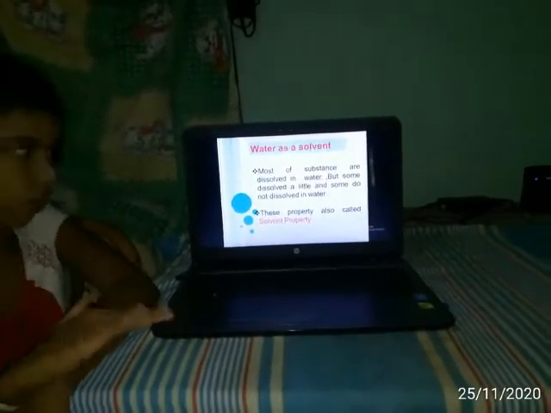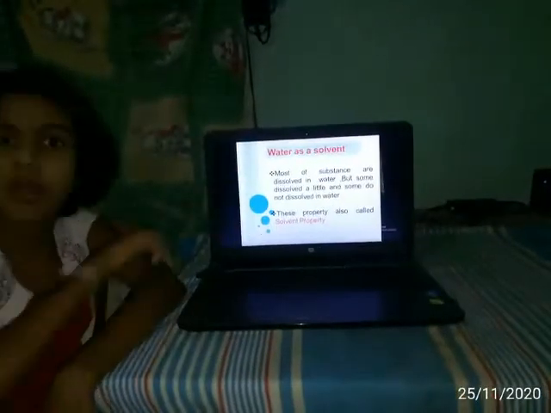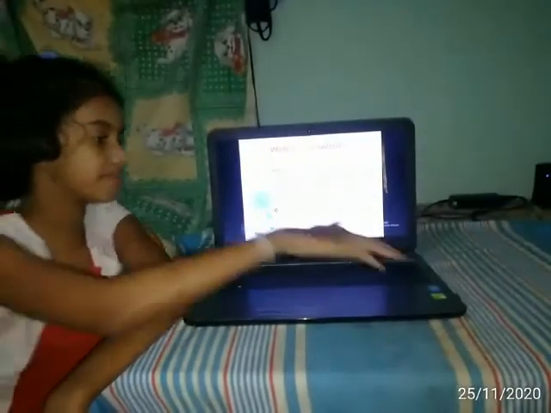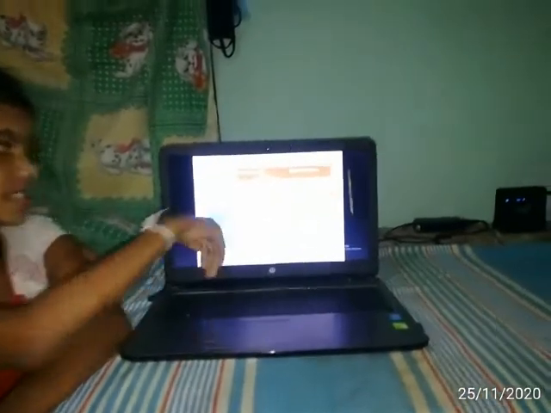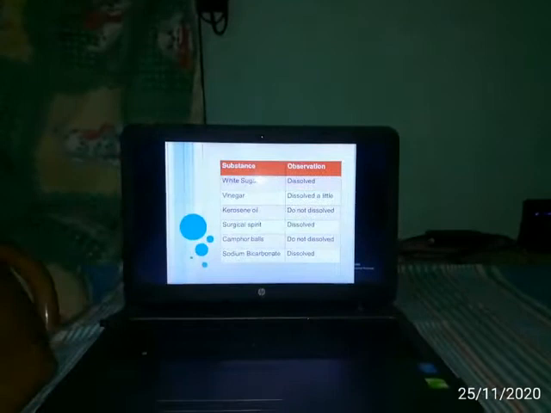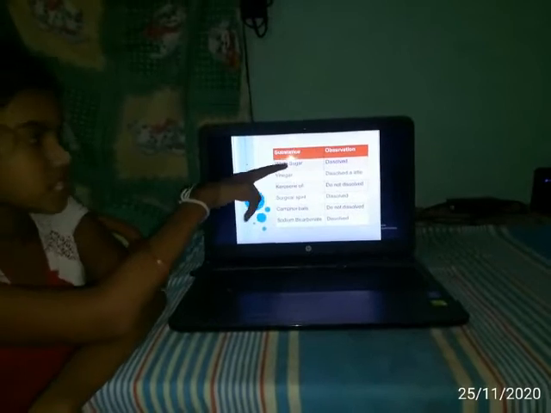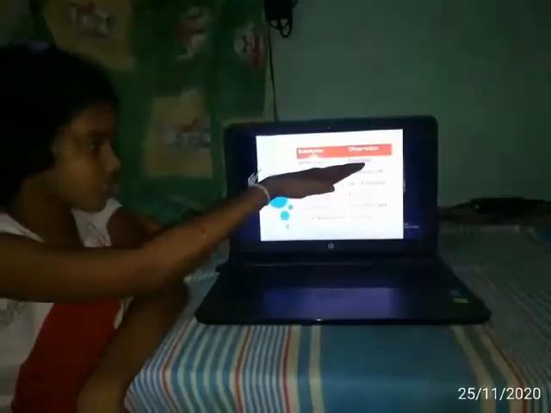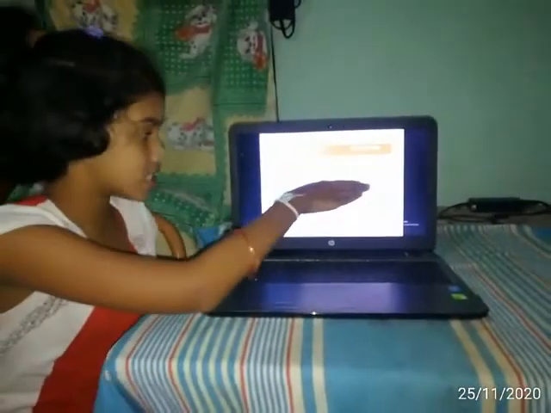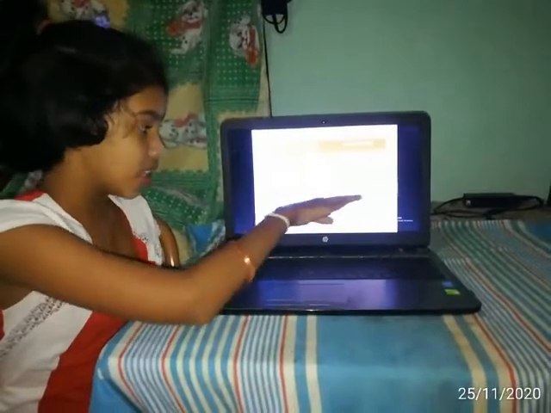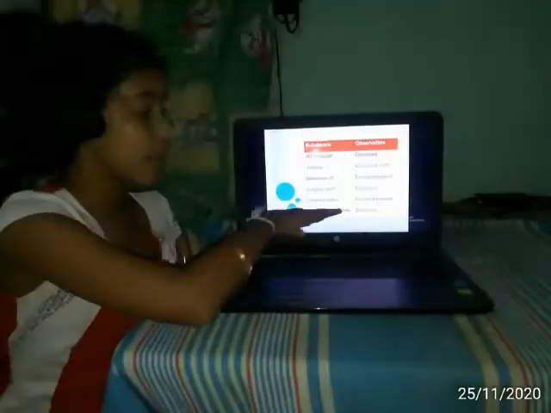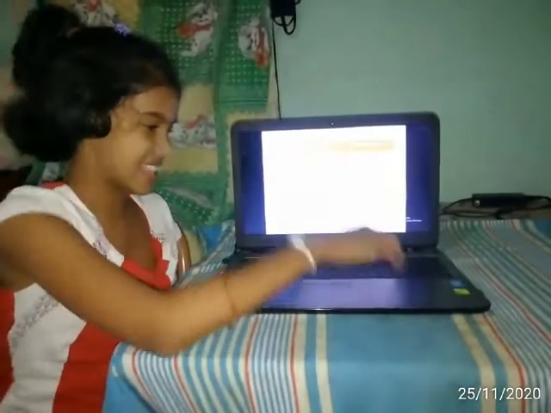Water as the solvent. Most substances dissolve in water, but some dissolve only a little, and some do not dissolve. This type of property is called the solvent property. Substances and observations: I made a small table with 6 substances. First one, white sugar is a dissolved substance. Vinegar is a slightly dissolved substance. Kerosene oil does not dissolve. Surgical spirit dissolves. Camphor does not dissolve. Sodium bicarbonate is a dissolved substance.